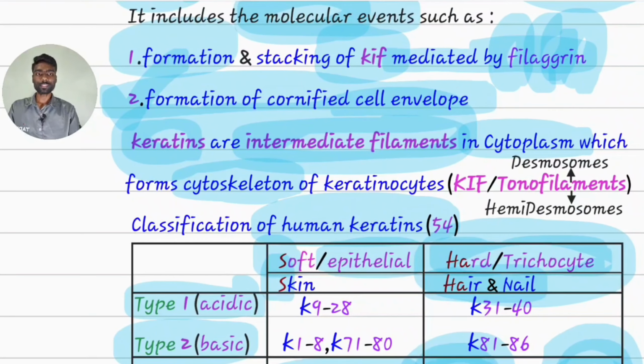Here you can see clearly keratin intermediate filaments, also known as tonofilaments. At one end they are anchoring to desmosomes. Desmosomes connect all the keratinocytes. Then at the other end they are anchoring to hemidesmosomes, which connect the basal layer to the dermoepidermal junction. Indirectly, desmosomes, keratin intermediate filaments and hemidesmosomes, all three together form a scaffold of connecting network.